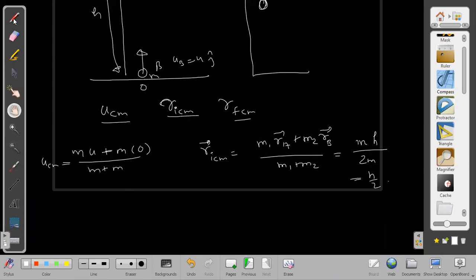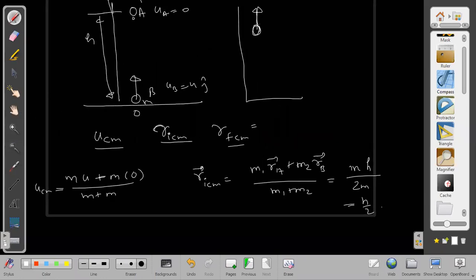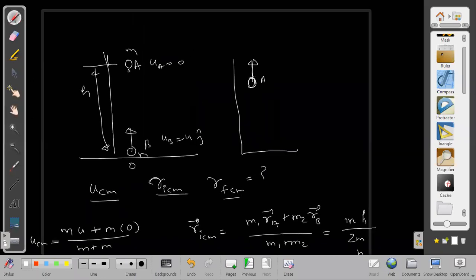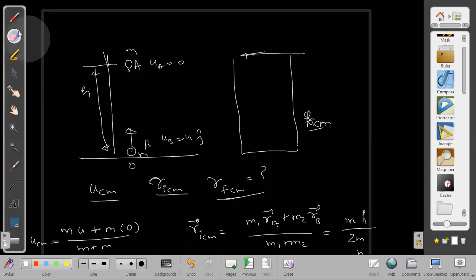What do we want to find now? We want to find the maximum height of the center of mass. In fact, we want to find where the particles, when they are joined together into a single particle A plus B, will reach up to what maximum height. It is like asking what will be the maximum height attained by the center of mass, because when these are joined together, their center of mass will be in their location only. So the center of mass will also attain the same height as these two together are attaining. Indirectly, I am asking the same question: what is the maximum height attained by the center of mass?